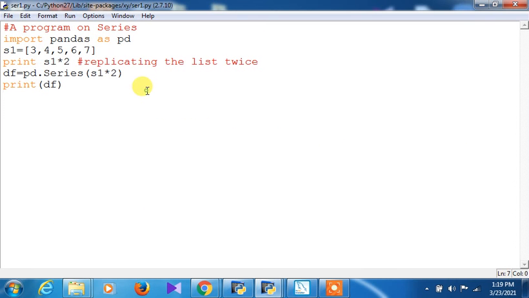Another program. This is the replication of a pandas series. The list has been taken in S1, and this is S1 into 2, which replicates the list twice, and this is pd.Series of S1 into 2. You see, in both cases the replication will take place, but in a different way. What is the difference? Let us see. When I execute this program, you will be able to see it. So watch what is happening.